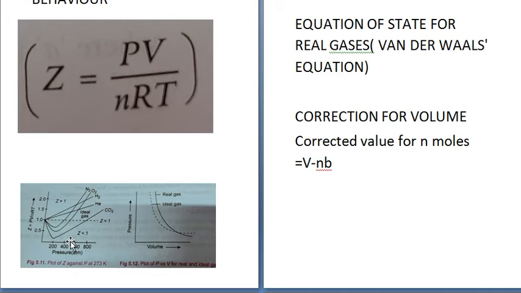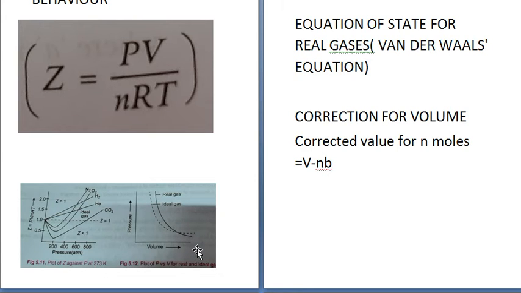And if Z is less than 1, it shows that the gas is easily compressible as compared to an ideal gas. And in this case, attractive forces are dominant. Similarly, if you see the pressure and volume graph, for an ideal gas it is like the dotted line, and for the real gas there is a slight deviation.